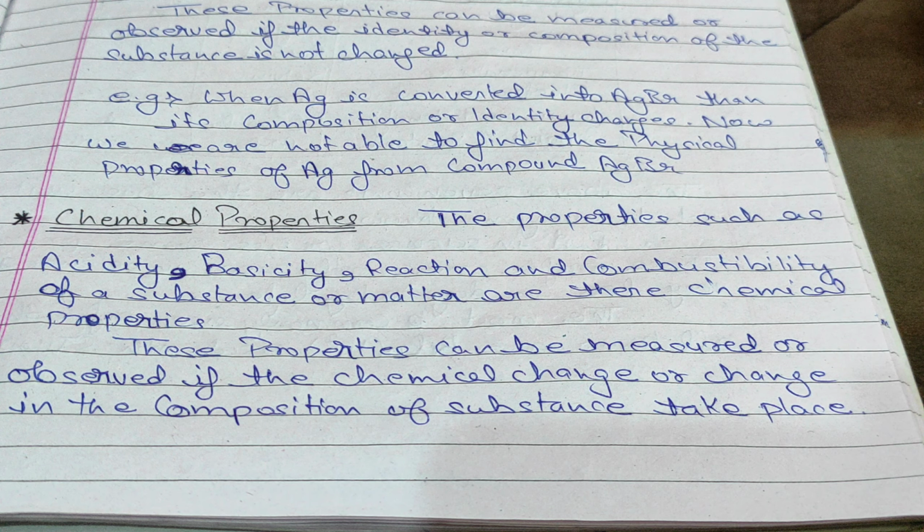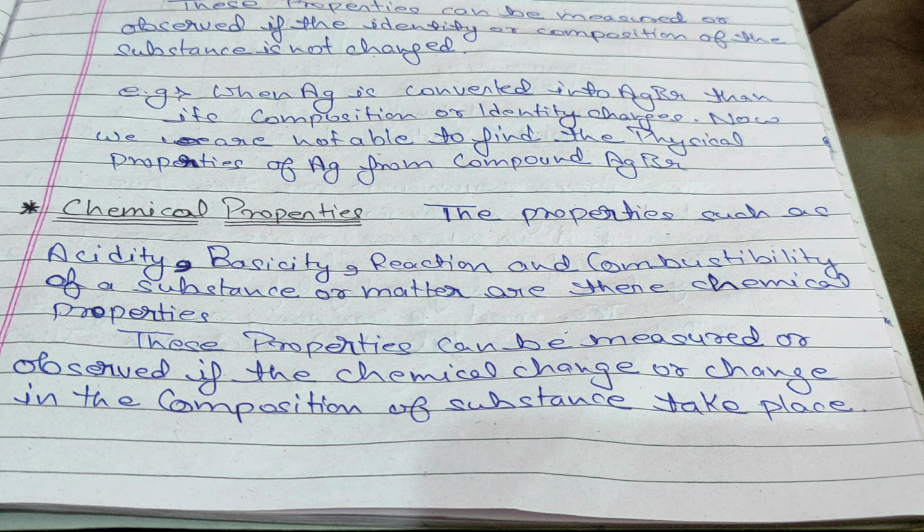For example, when Ag is converted into AgBr, then its composition or identity changes. Now we are not able to find the physical property of Ag from the compound AgBr. Now we will discuss chemical property.